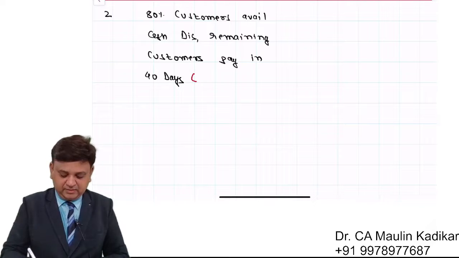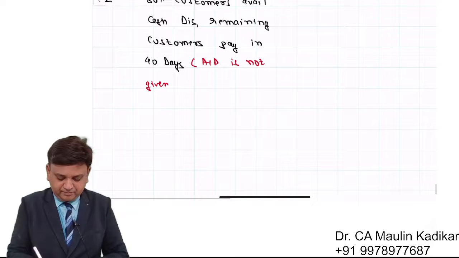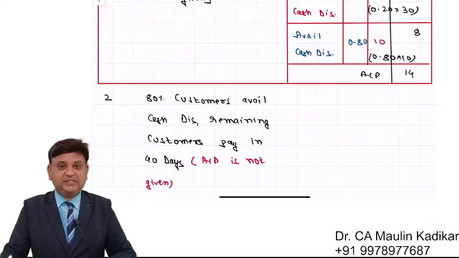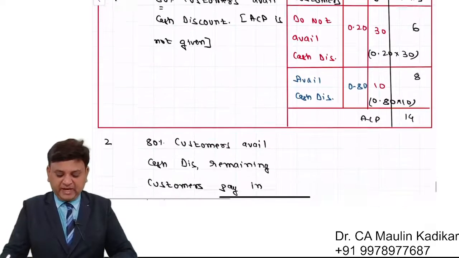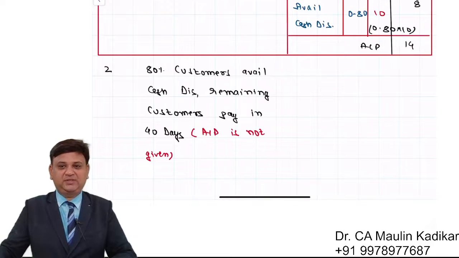In bracket I am writing ACP, average collection period, is not given. I request you to write in the chat box what would be the average collection period in this case. Please write your answer in the chat box.